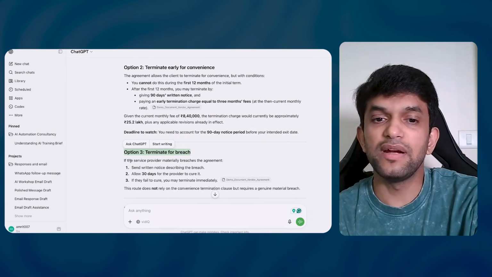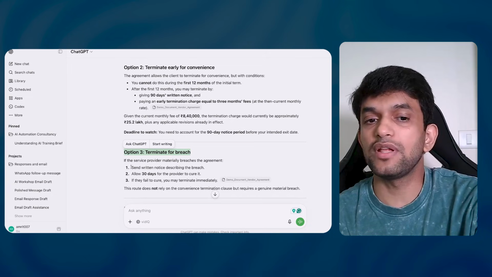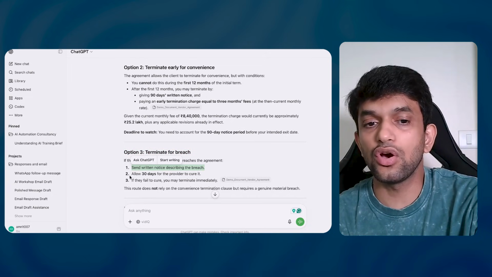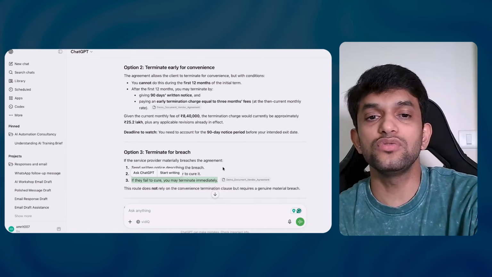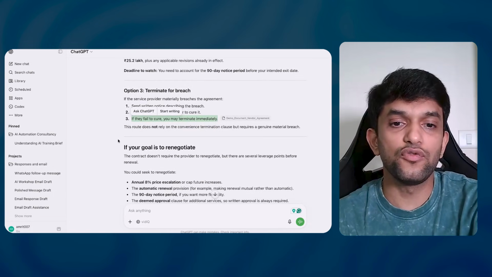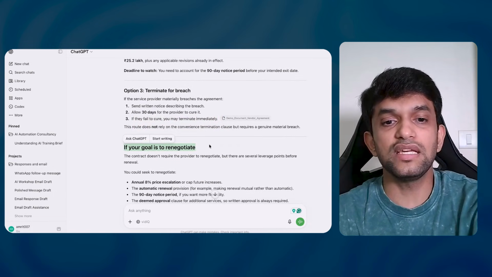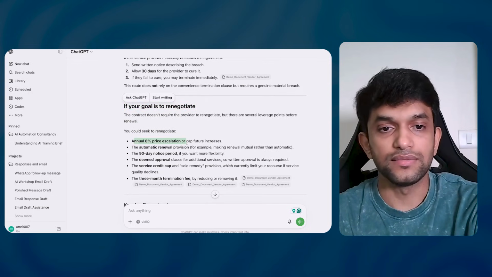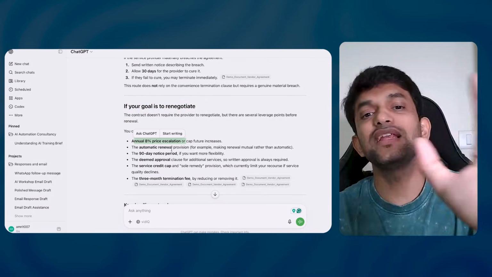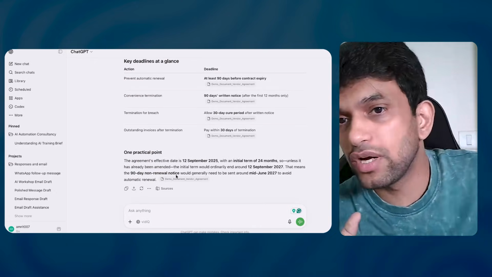Option 3, terminate for breach. If the service provider materially breaches the agreement, send a written notice describing the breach, and allow 30 days for the provider to cure it. If they fail, you may terminate immediately. So these are my options. Now if you want to renegotiate, you can seek an annual 8% escalation cap and change the automatic renewal provision. Basically, it has given me a good idea. I can read through it and I can get through it.